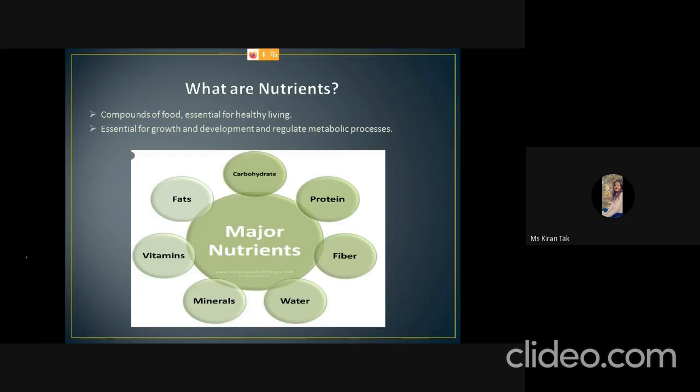The fats, carbohydrates, and proteins are the direct sources of energy, whereas vitamins, minerals, water, and fibers are indirect sources of energy. In these nutrients, water is required in the highest amount, whereas vitamins are required in a very low amount, because they are the supporter for the other nutrients.